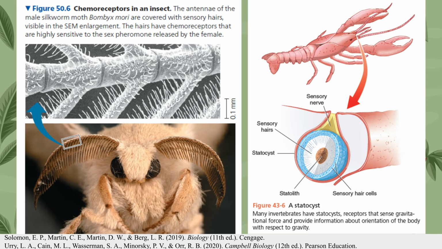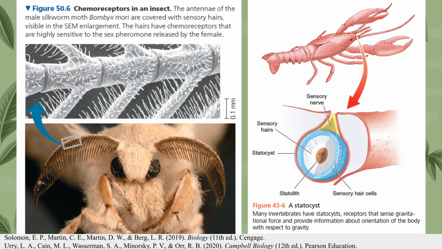Chemoreceptors are specialized sensory receptors that detect chemical stimuli from the environment, such as solutes, tastes, and smells. Insects such as Asian army ants use their antennae to follow pheromone-marked trails, which are chemical signals left by other ants to guide the colony to new nest sites. The male silkworm, Bombyx mori, is a classic example of extreme chemosensory specialization. Their large, feathery antennae are covered in thousands of chemoreceptors specifically tuned to detect bombycol, a sex pheromone released by female silkworms.